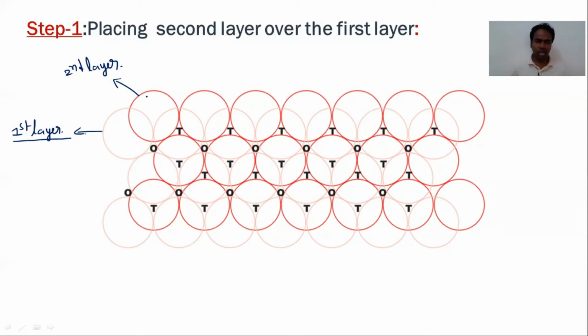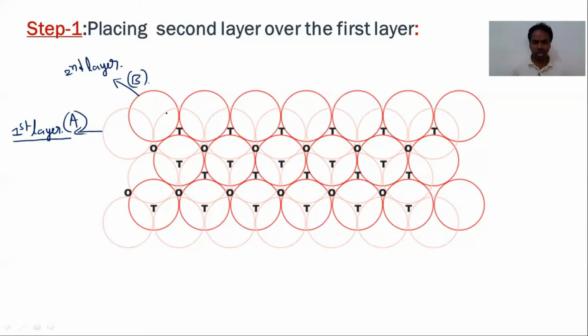If the second layer is placed over the first layer in such a way that the spheres of these two layers are not aligned, for example, the arrangement of spheres in the first layer is A type, then the spheres of the second layer are B type, because both are not aligned. So this is the AB type arrangement.